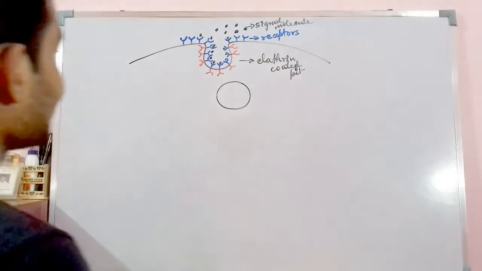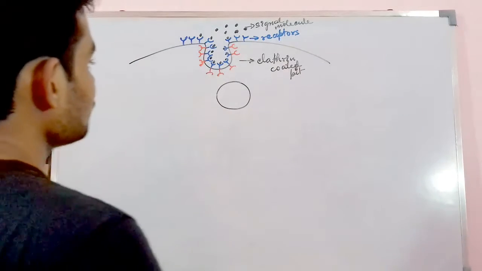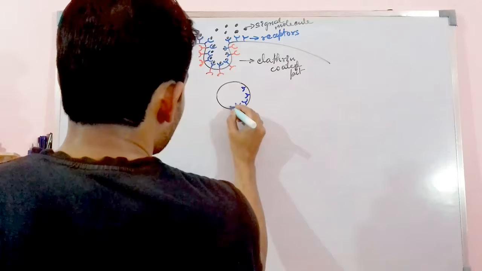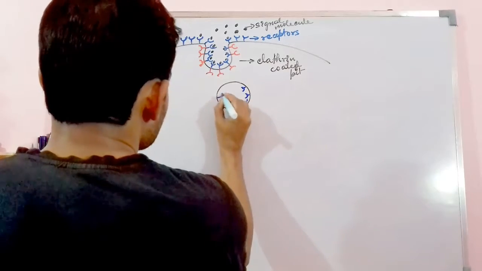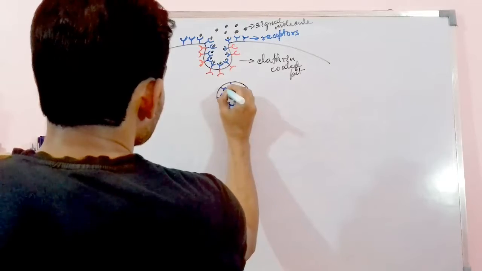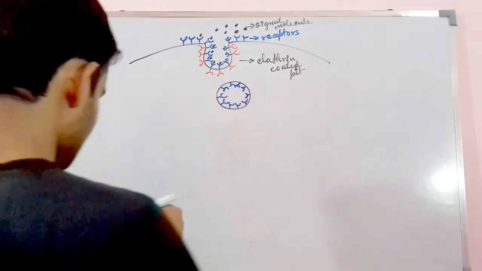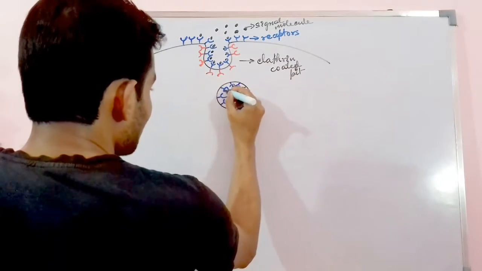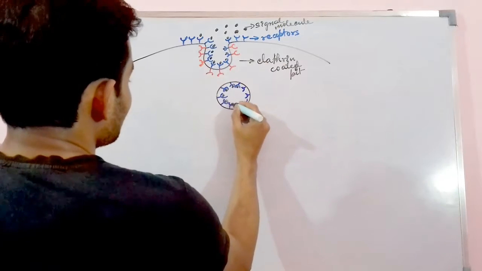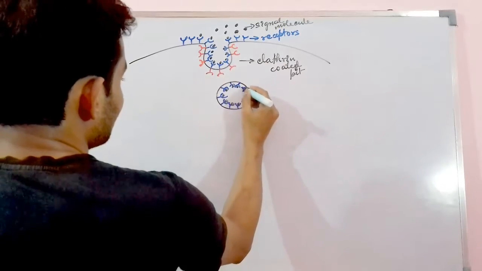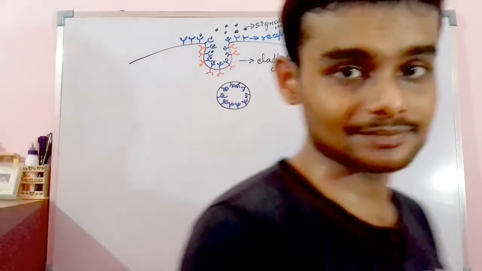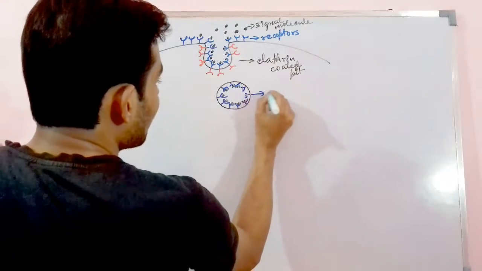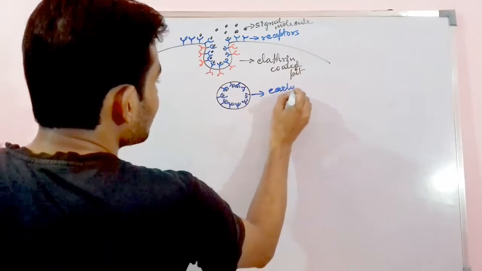Now what will happen? The receptor molecule along with this signaling molecule will be present right over here in a round sac or ball-like appearance. This particular structure is known as the early endosome.